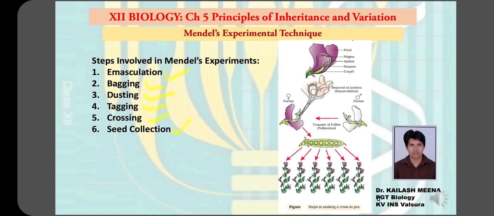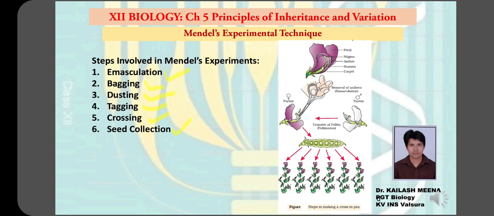But how he performed the cross pollination process: he took one flower's carpel and another plant's pollen, and for the plant whose carpel was considered, he removed all the pollen sacs or anthers.